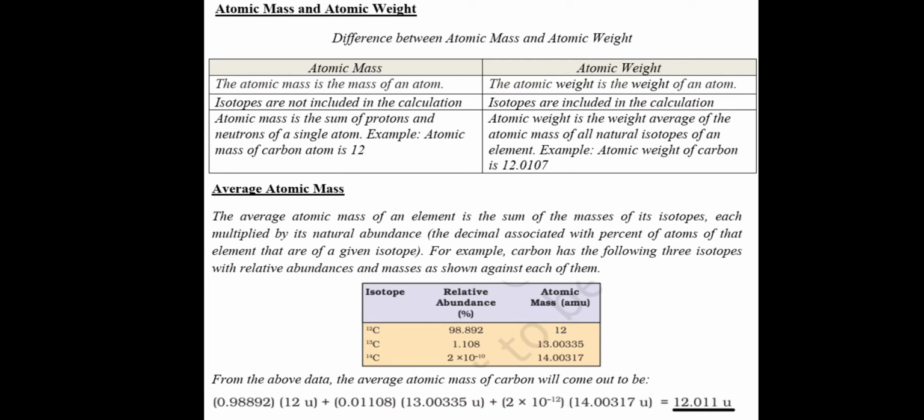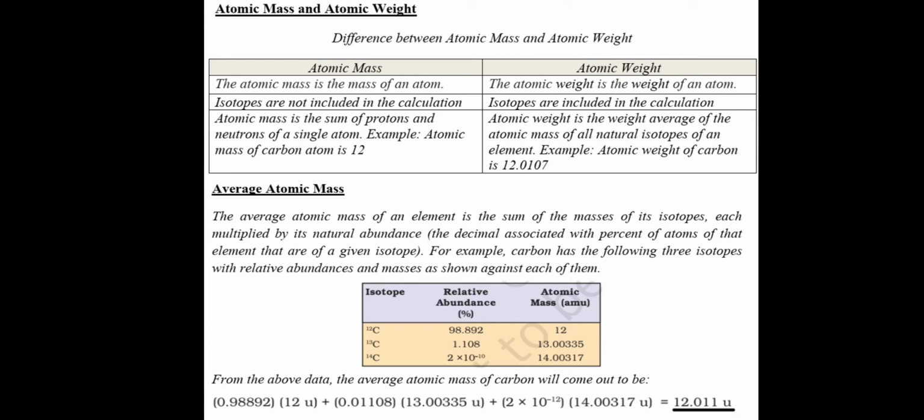For example, carbon has the following three isotopes with relative abundances and masses as shown against each of them. There are 3 isotopes of carbon, C12, C13 and C14, and their percentage relative abundances are 98.892 for carbon 12, 1.108% for carbon 13 and 2 × 10^-10 for carbon 14. The atomic mass unit (AMU) for C12 is 12, for C13 is 13.00335 AMU, and for C14 it is 14.00317.